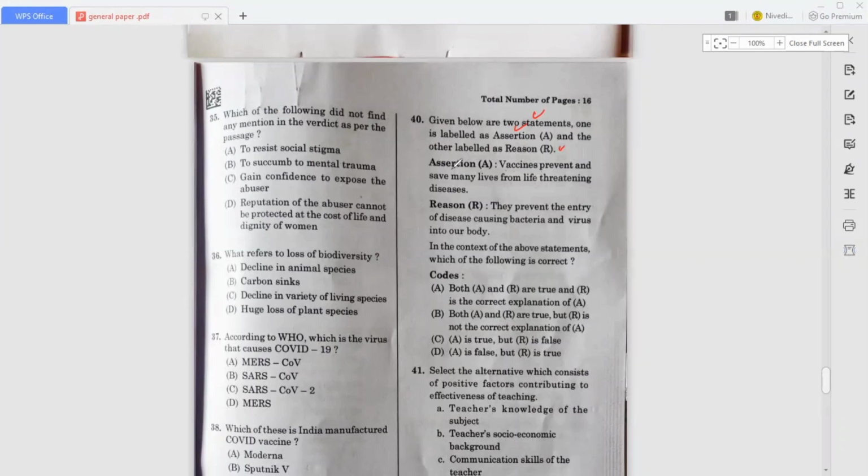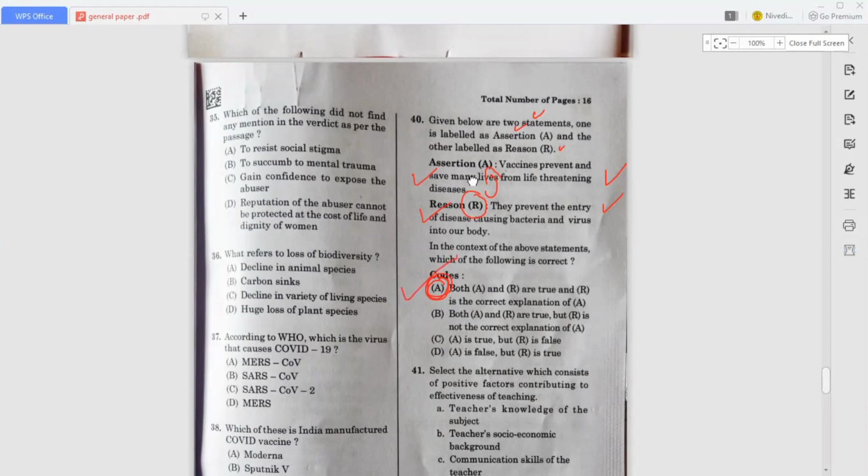Okay, so here A is correct, R is also correct, right? So that's why for question 40, option A is the correct answer. Both A and R are correct, and R is a correct explanation of A, that is, the reason is a correct explanation for the assertion. So that's why option A is the correct answer.